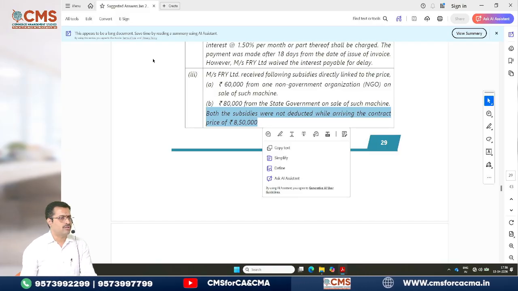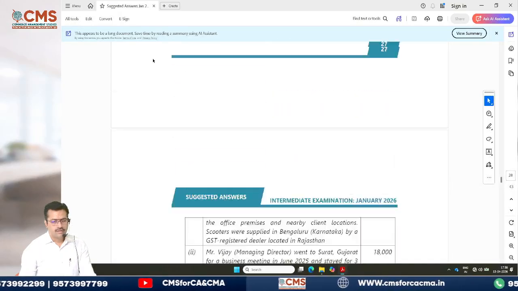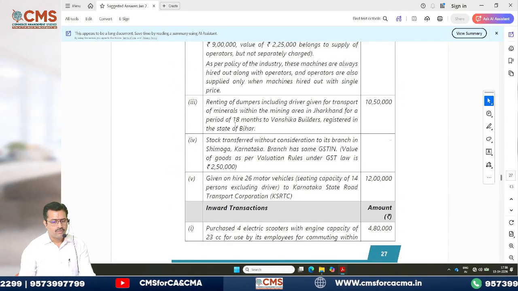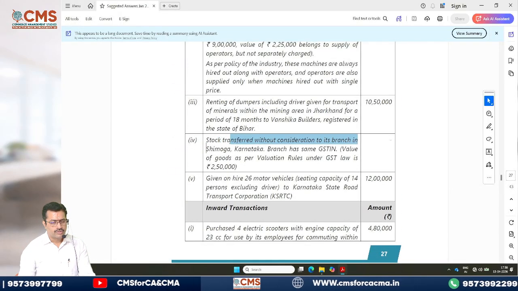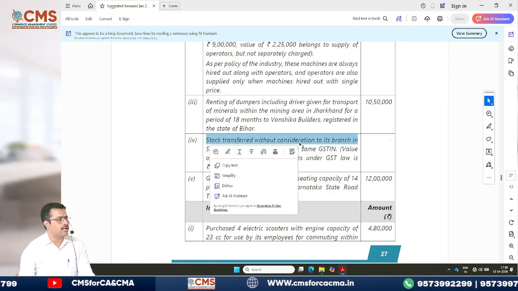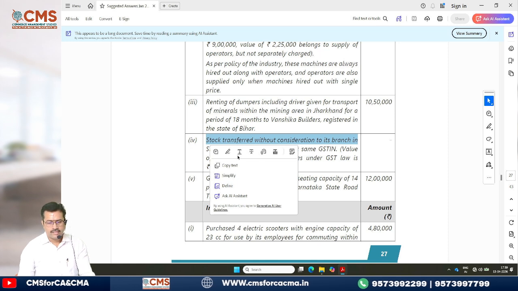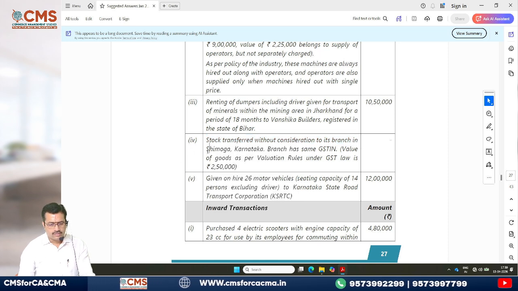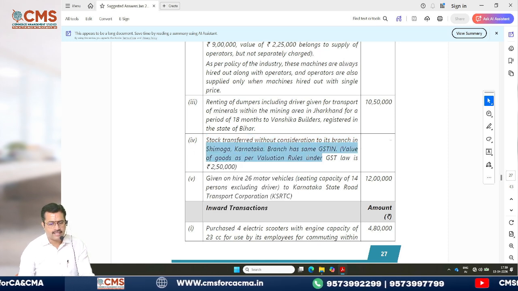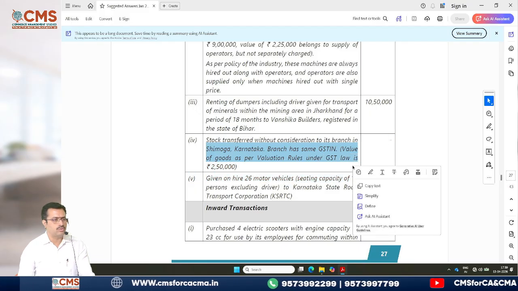And I was also telling you about stock transfer and branch transfer, if you remember. Yes, see here, one point came. Stock transferred to its branch without consideration. Activity is mentioned in Schedule 1. Shimoga, Karnataka. Branch has the same GSTN, and goods valuation is 2,50,000.